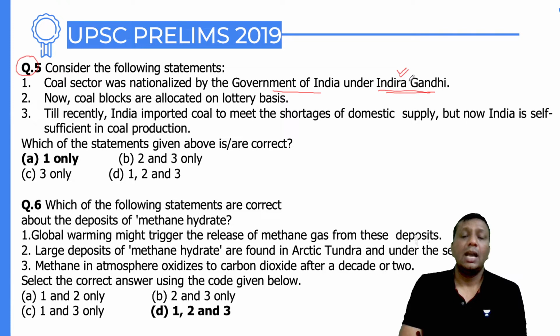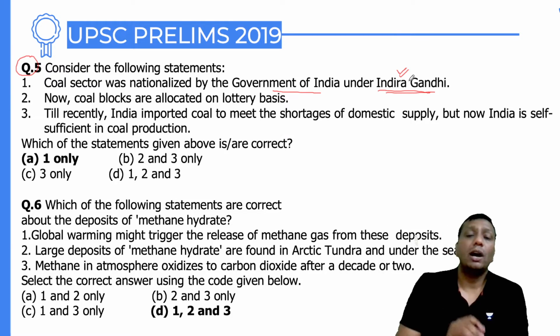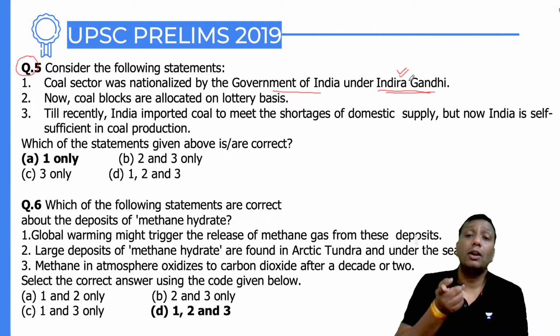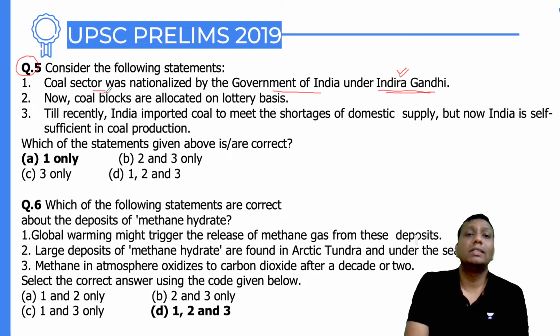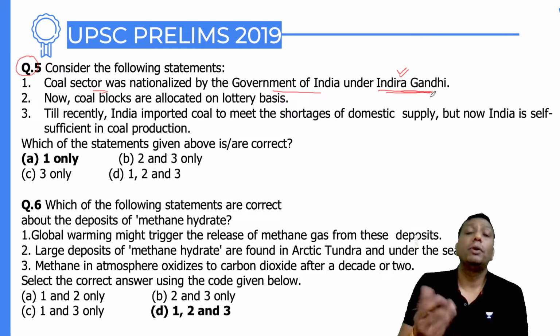It is right. After independence, the entire coal sector was in private sector hands, and the private sector was exploiting the coal reserves and coal mines. These types of reserves are government assets. If there is petrol present under your house, guys, and the government identifies it, it will automatically become a government asset. Here the coal sector was under private hands. How will the government allow that? Because people are exploiting it.